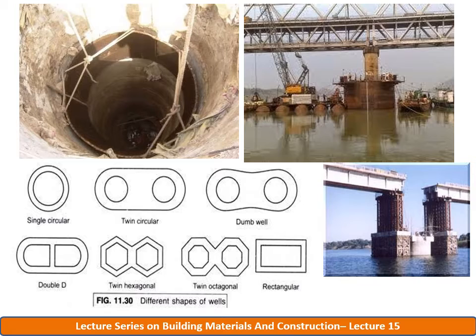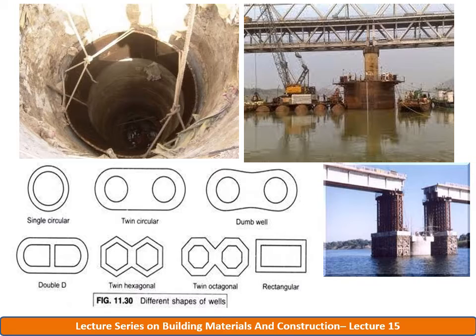The choice of a particular shape depends on the dimensions of the base of the pier or abutment, the care and cost of the sinking, the consideration of tilt and shift during sinking, and the vertical and horizontal forces to which the well is subjected.